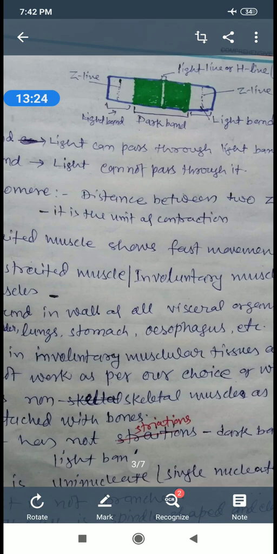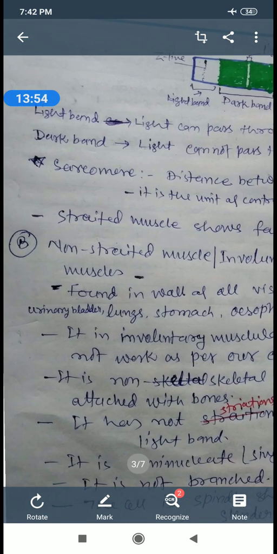Striated muscle shows fast movement. This is another main feature of the striated muscle. These muscles are present in our leg, finger, arms, cheek, buccal cavity, external.